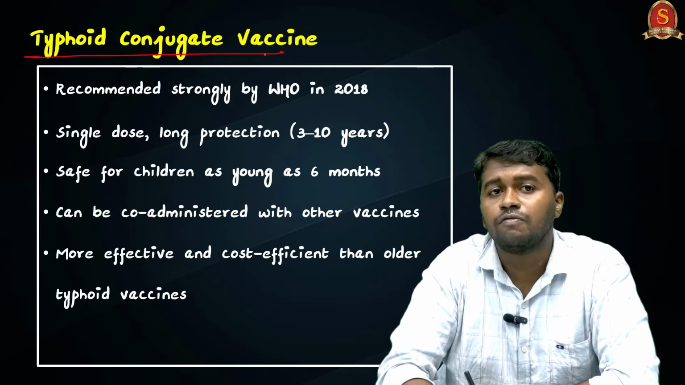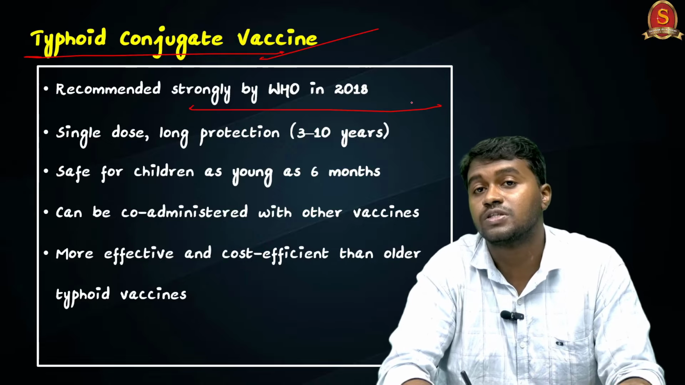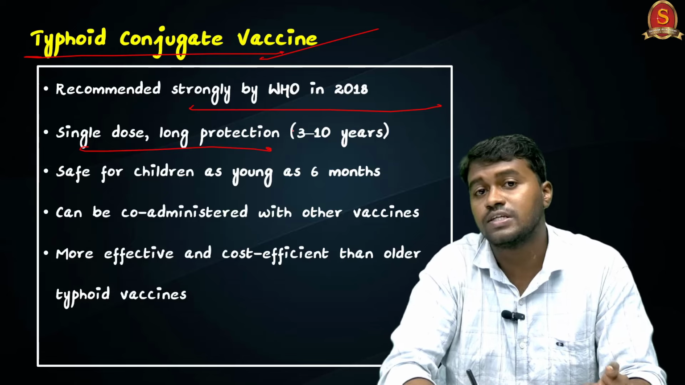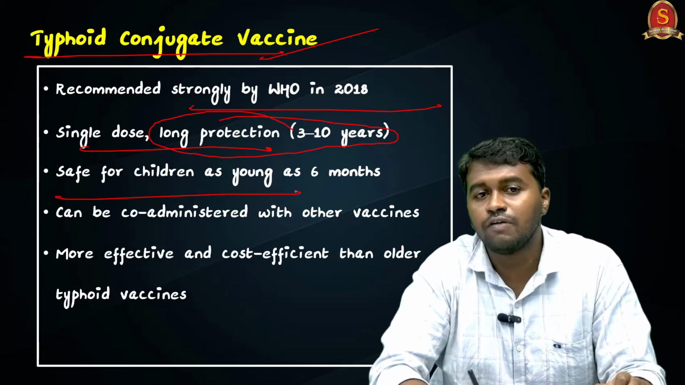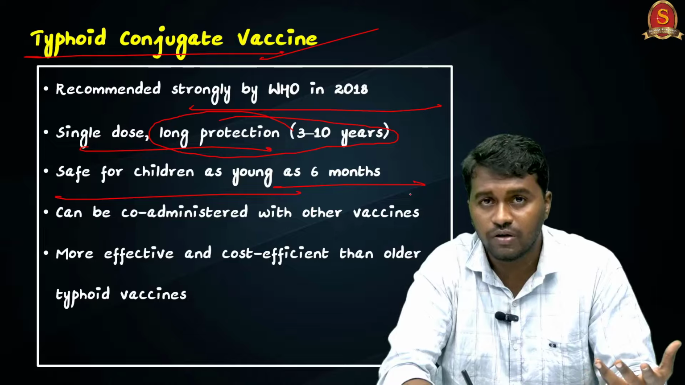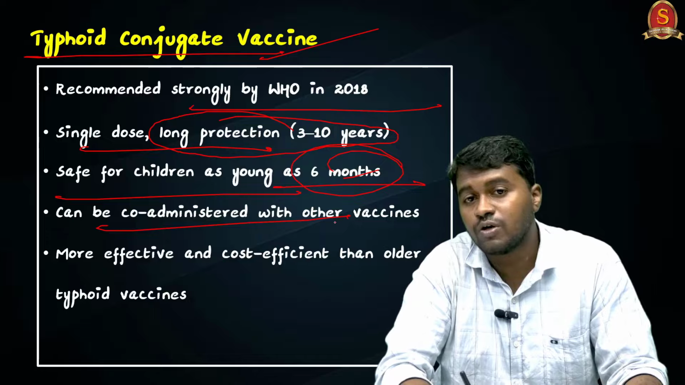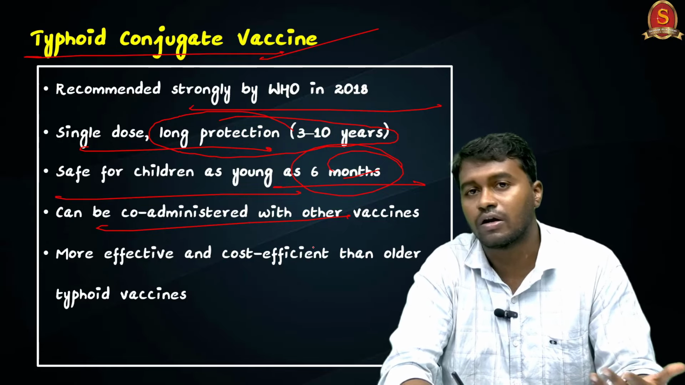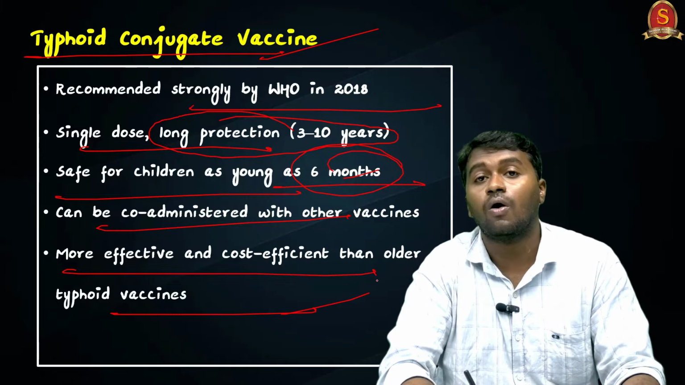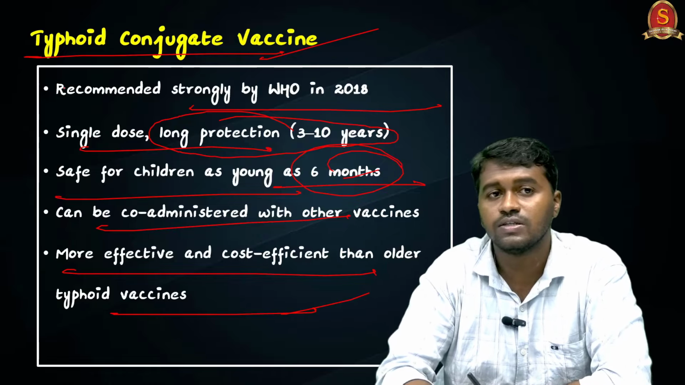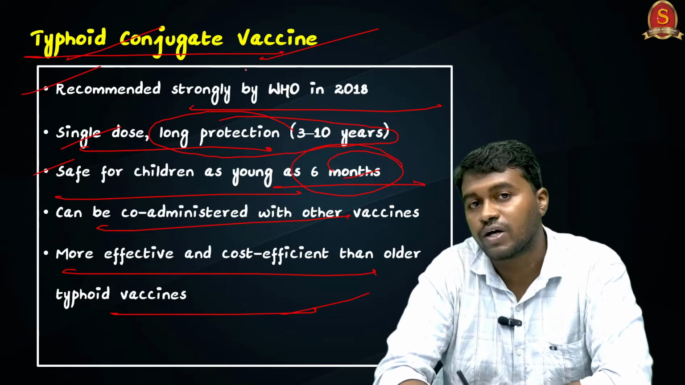Coming to the typhoid conjugate vaccine, why are we stressing on it? It is strongly recommended by the WHO since 2018, and a single dose is enough to give long lasting protection that can last for nearly 3 to 10 years. It is safe even for a 6-month-old baby, and it can be co-administered with other vaccines like polio. It is more effective and cost efficient than the older typhoid vaccine. These are the major reasons why we are stressing on the inclusion of the typhoid conjugate vaccine under the universal immunization program.